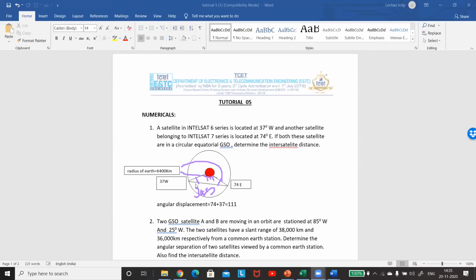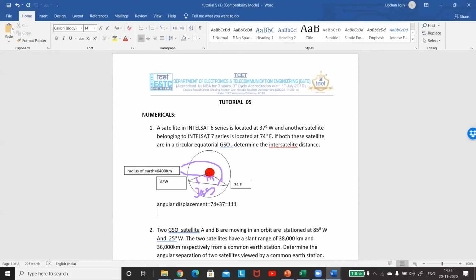Tell me now what this side will be. When I know this, I can apply my sine rule. I know all the angles. I can apply the sine rule as the inter-satellite distance ISD by sine of 111 is equivalent to 6400. Sorry, I'm so sorry. It is not the radius of the earth.